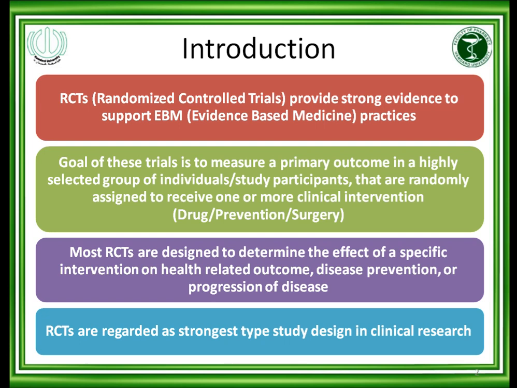If you are applying the drug in a clinical study to the patients or participants, then what is the outcome and what is the magnitude of the outcome. Most of the RCTs are designed to determine the effect of a specific intervention on health related outcome, disease prevention or progression of disease.